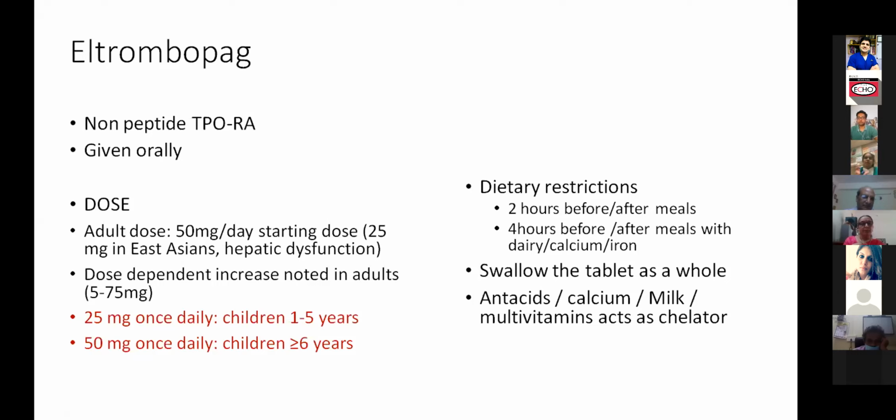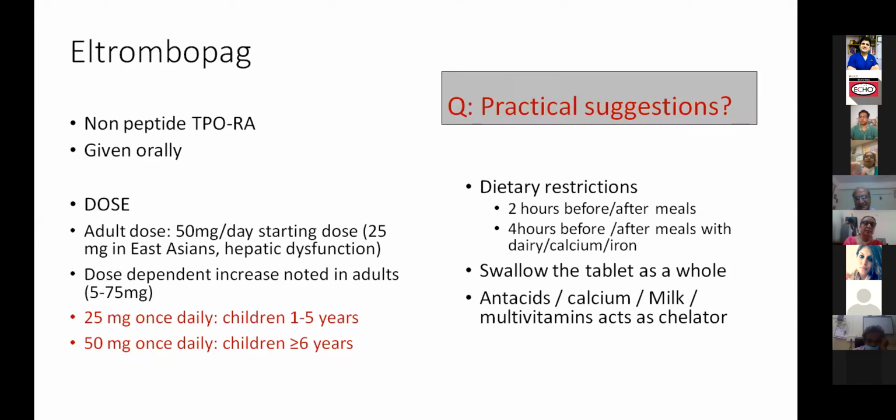There is no liquid formulation in our country now. It's taken as a tablet only, and a lot of dietary restrictions are there. So again, another question to the experts: when we are using it practically, have you found it to be useful? And second, have you found any major issues with dietary interactions? What are the practical suggestions that you have from your side?